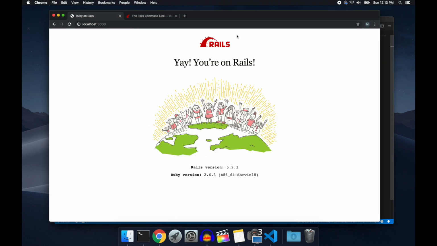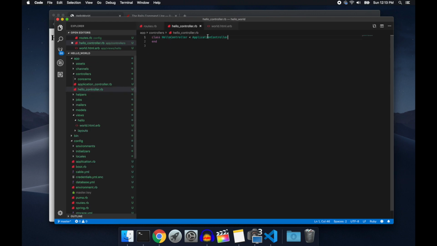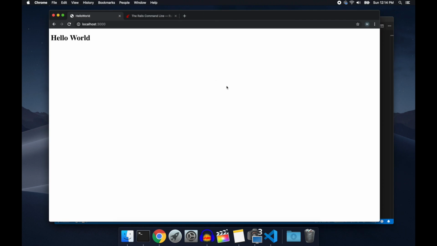So it takes your URL, matches a route, tries to find a controller, tries to find an action. If there's nothing in here, it'll just go directly to the view. Just like, oh, whatever, he's not going to do any code. It's totally fine. Goes to the view, renders my HTML, and puts it in the browser.